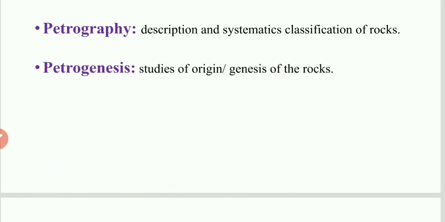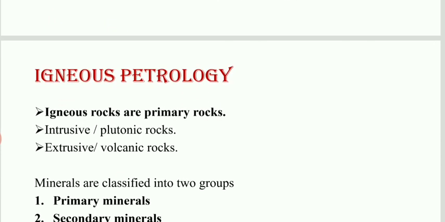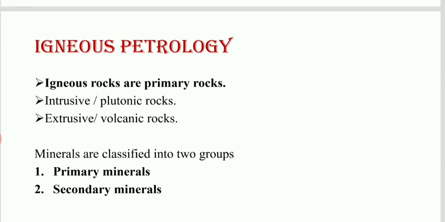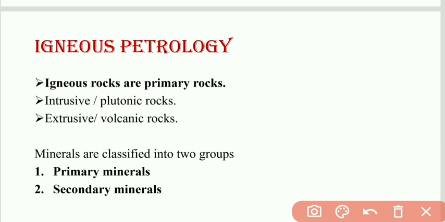So here we will start with the igneous petrology. In igneous petrology, first you should know that igneous rock is also known as primary rock.